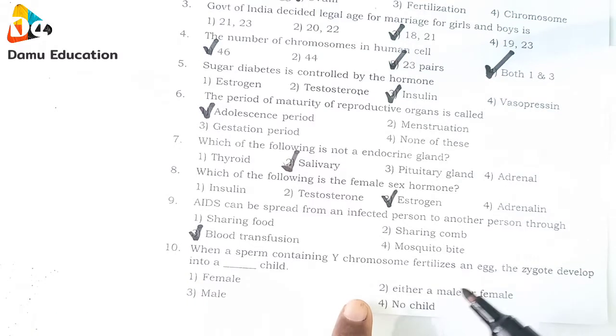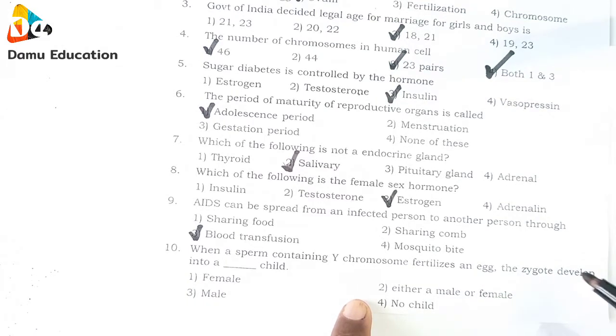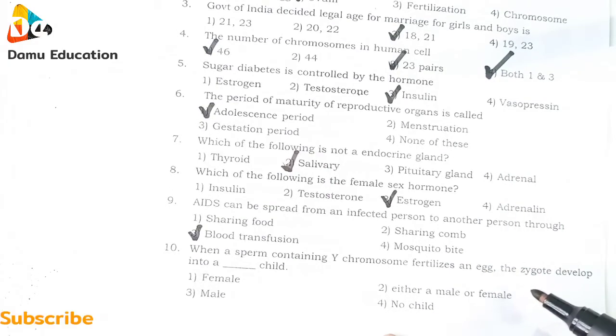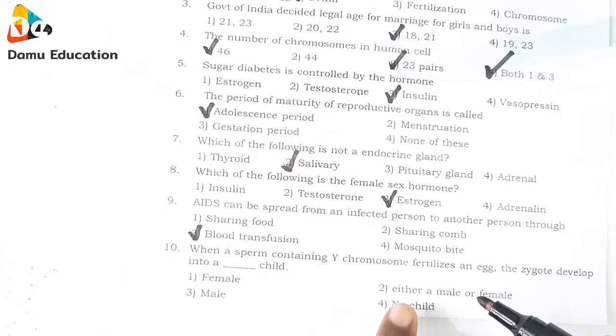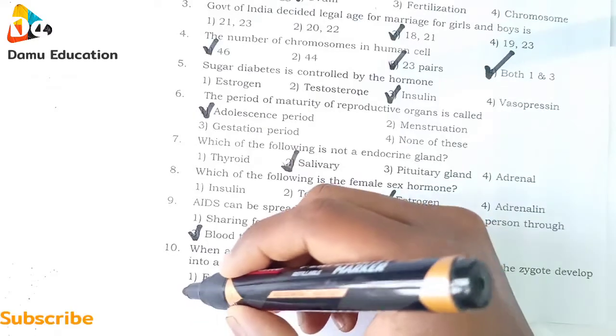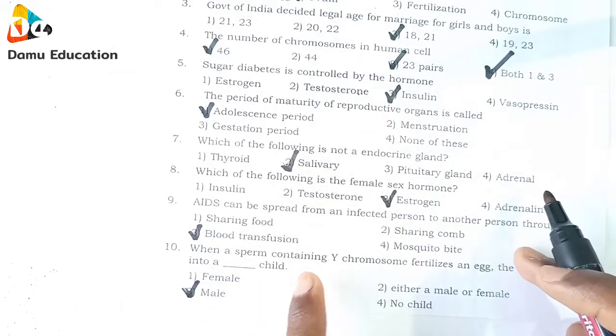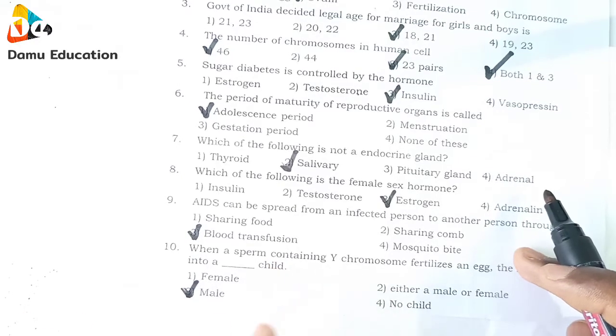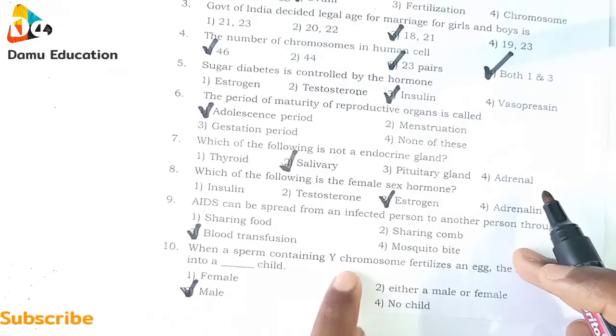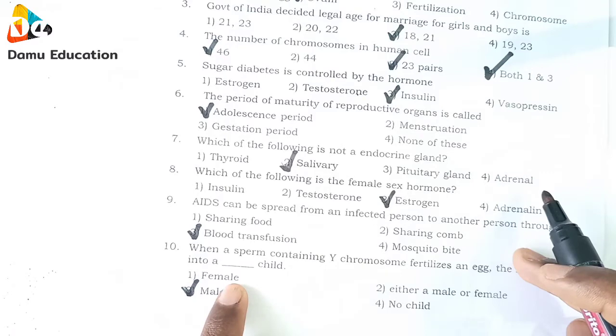When a sperm containing Y chromosome fertilizes an egg, the zygote develops into a dash child. Female, either male or female, male, no. So sperm containing Y means we will get male. Sperm containing X means it will be female.